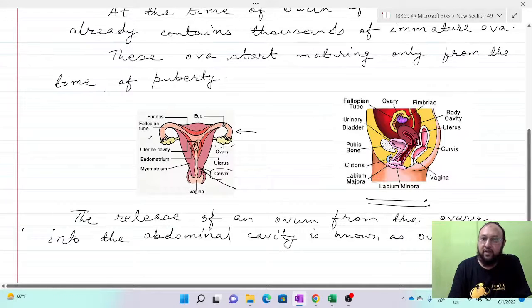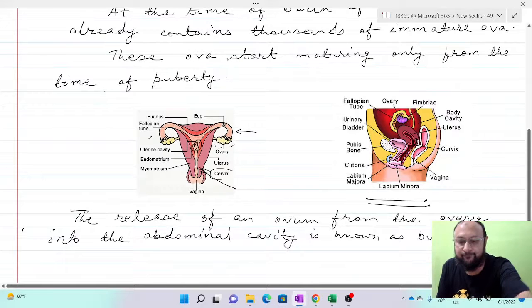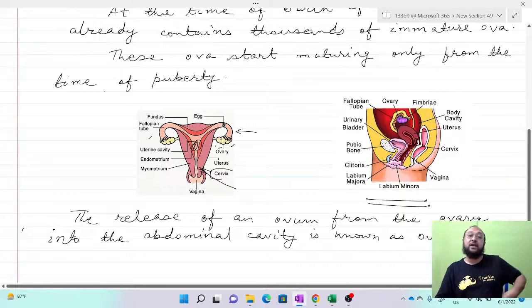So what is ovulation? It is just the release of the egg cell or ovum.